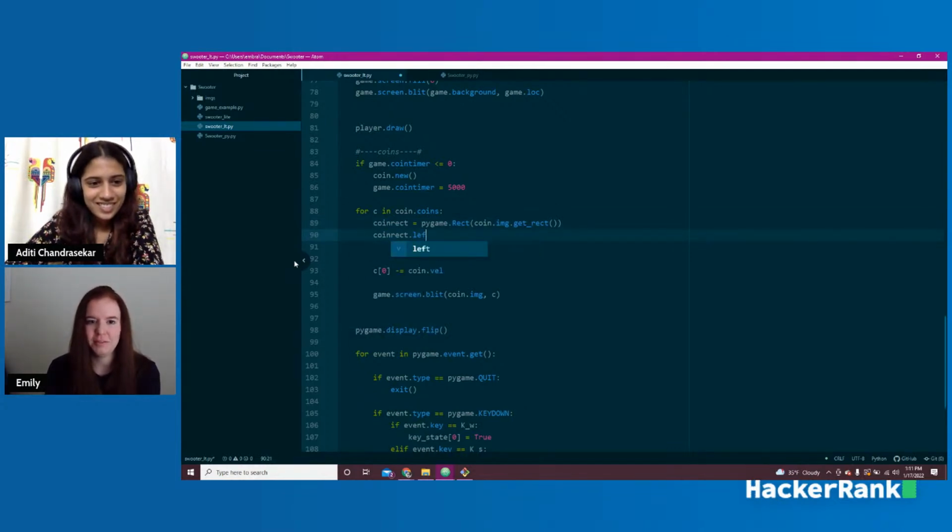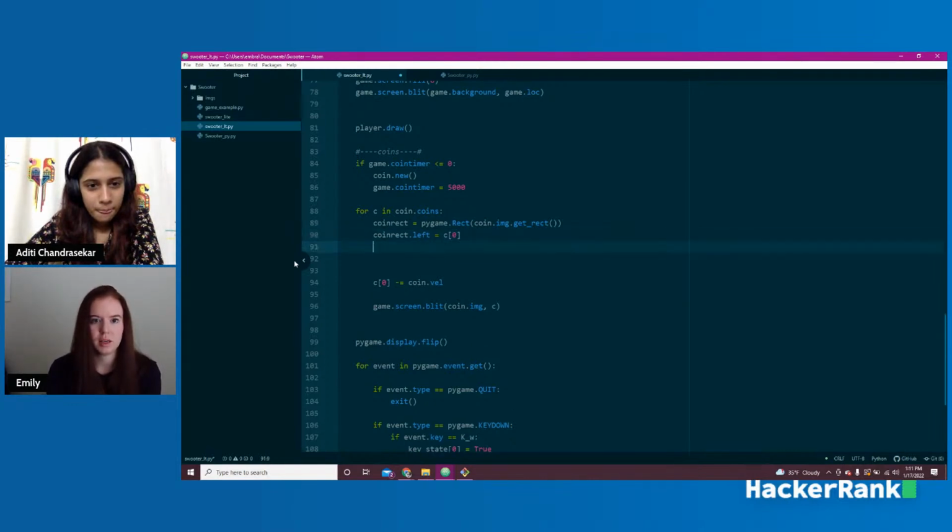Coin rect.left, this is just setting it up so that there's always a rectangle above each of the coins. We'll see, zero, right, so we're getting our x-axis location. And coin rect.top is going to take the y-axis location, so c.y. This is doing this for every coin. So for as many coins as we have on the screen, there will be little invisible rectangles on top of them.